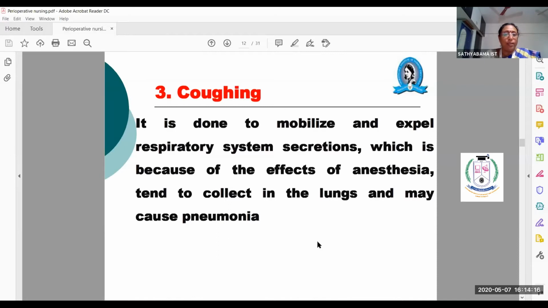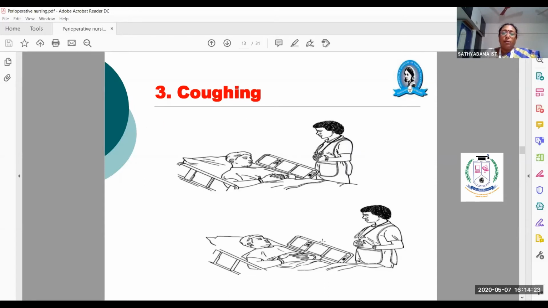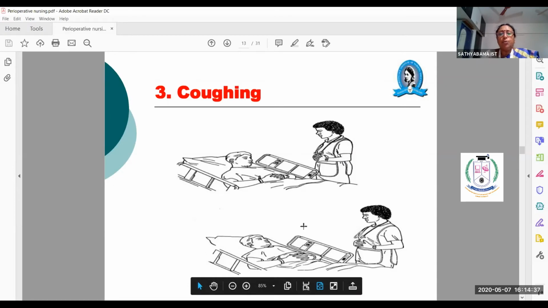So to avoid that, we have to advise the patient strictly to follow all these exercises. So coughing, how should a patient be? The patient should always have a pillow, and ask the patient how the nurse is holding her diaphragm. The doctor is holding the diaphragm, and then asking him to cough.